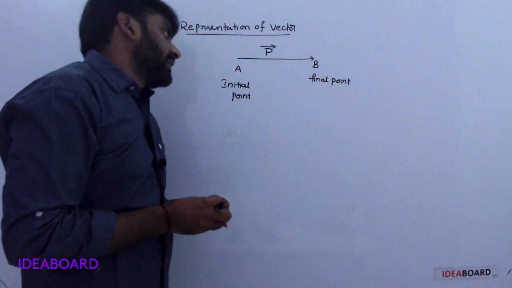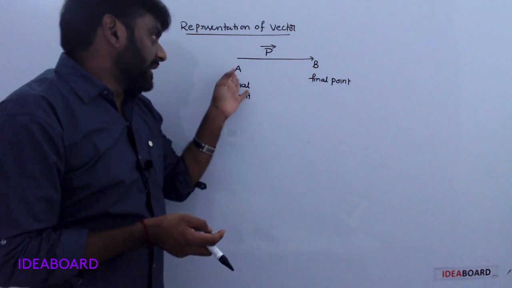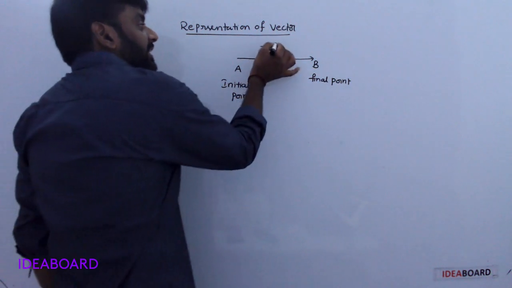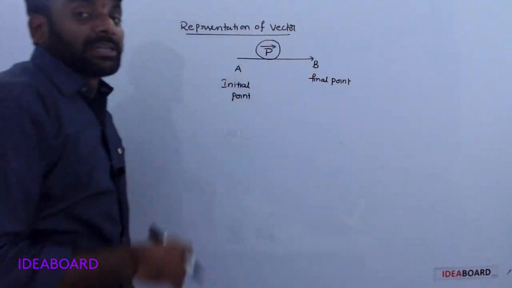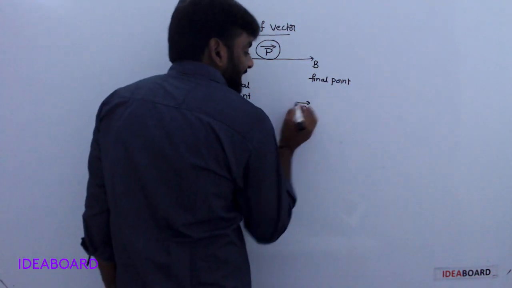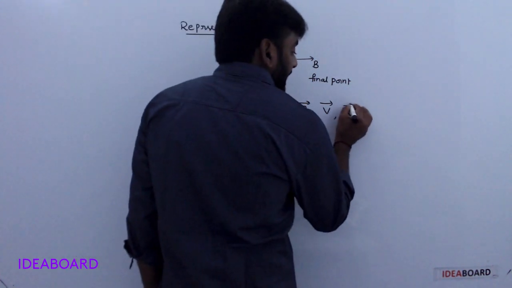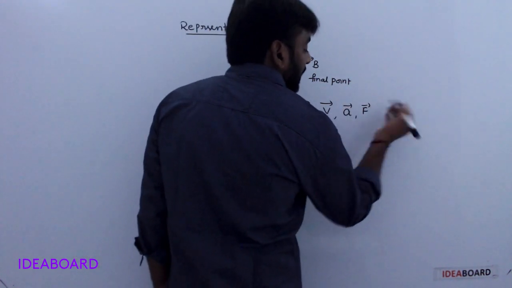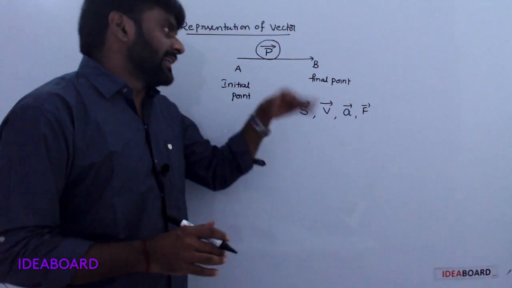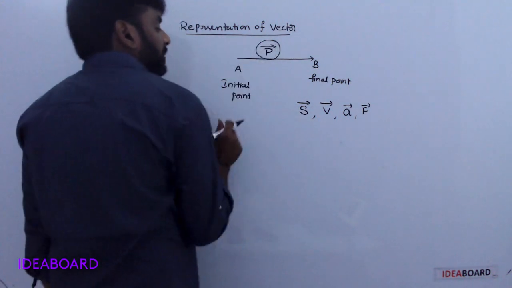For example, one vector is P. Its initial point is A, final point is B, from A to B. Simply it is represented with P bar. For example, displacement is represented with S bar, velocity with V bar, acceleration A bar, force F bar. Like that, if P is a physical quantity that is a vector, it is represented with P bar.